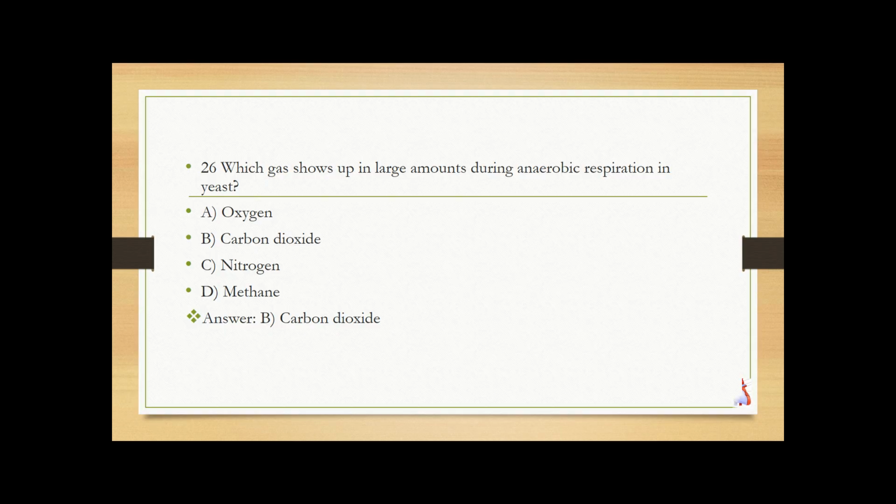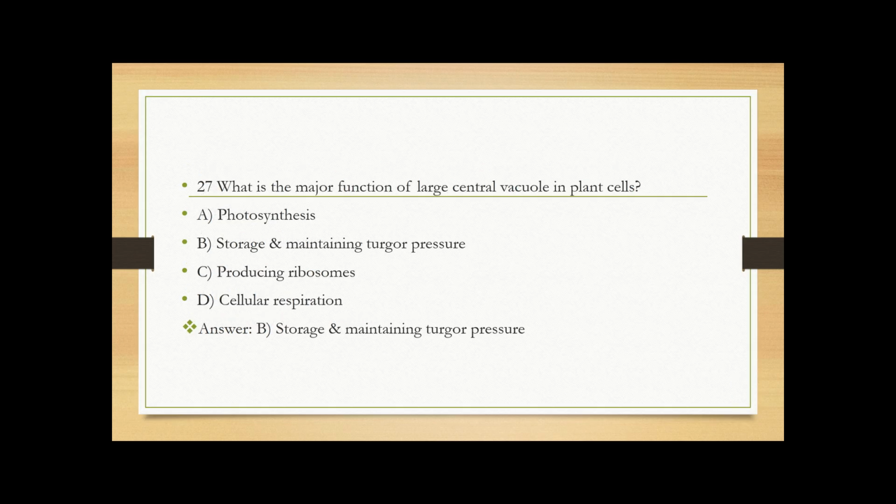Which gas shows up in large amount during anaerobic respiration in yeast? Oxygen, carbon dioxide, nitrogen, methane. Answer is oxygen. Yeast fermentation produces ethanol and carbon dioxide.